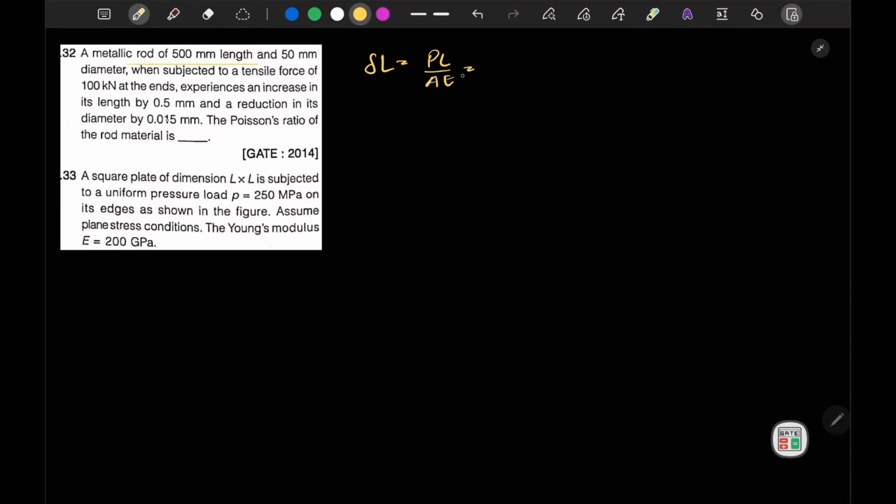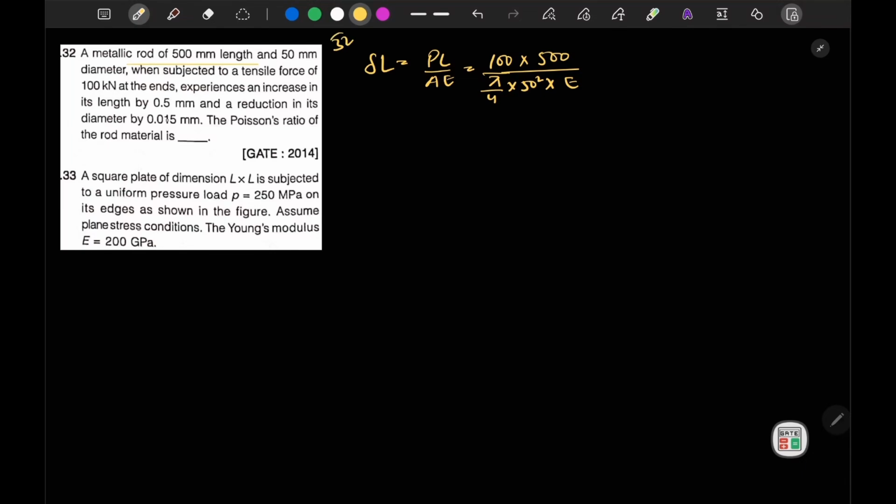We know the value of P is 100 kilonewton into L, which is 500 mm, and area is pi by 4 into D square, that is 50 square, into E, some value E, and this E should be in gigapascal.